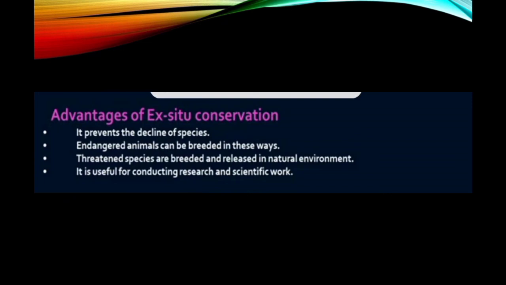And another type of conservation is ex situ conservation. In ex situ conservation, the animals are protected outside the habitat through botanical gardens, zoological parks, tissue culture, seed bank, cryobank. Then also we have studied about the advantages of in situ conservation and ex situ conservation.